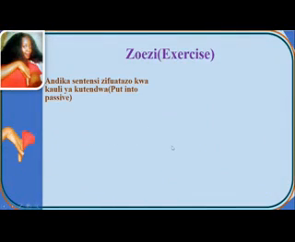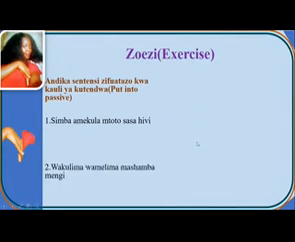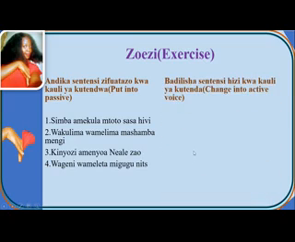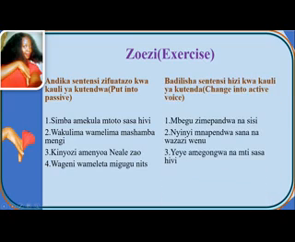So, zoezi. This is our exercise. You try those numbers from active to passive, and this one from passive to active voice.